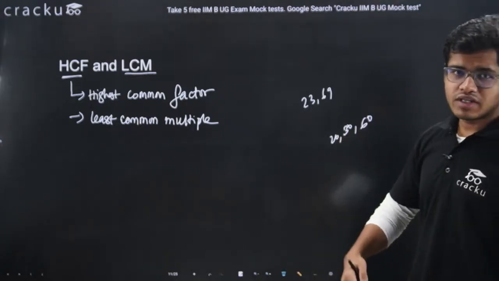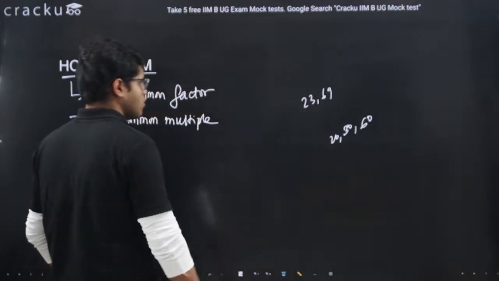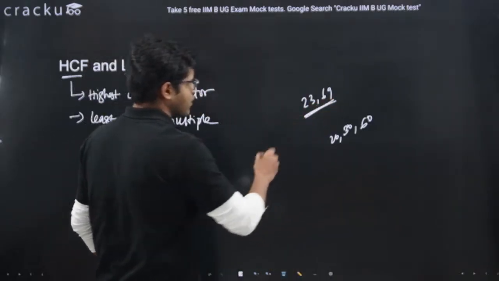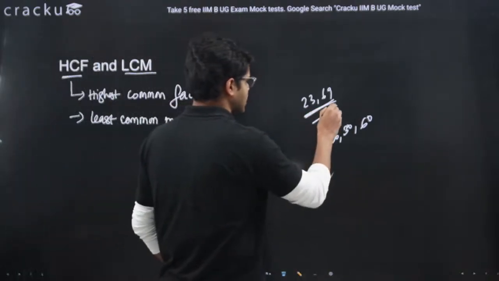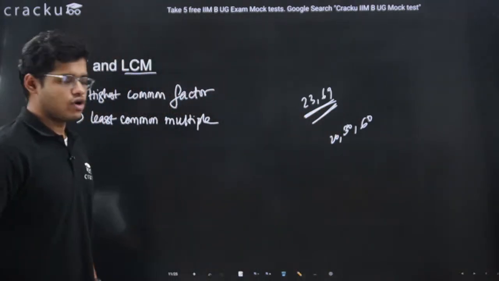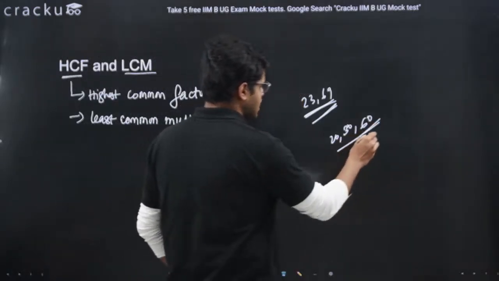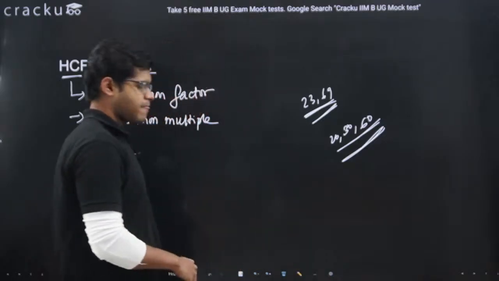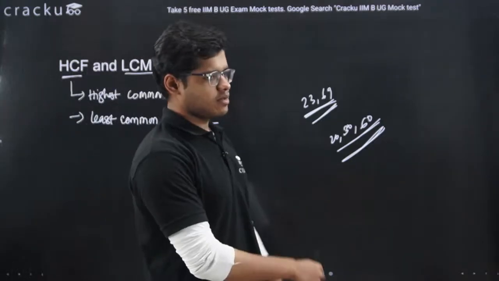Then only we can say what will be the HCF of 23 and 69. What is the LCM of 23 and 69? Similarly, what is the HCF of 20, 30 and 60? What is the LCM of 20, 30 and 60, right? So this is what we have to find. Let's understand the process.